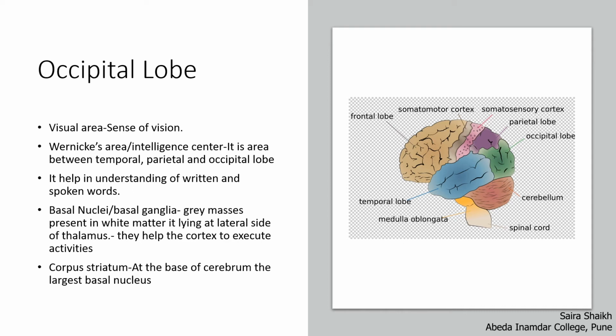Occipital lobe also has basal nuclei or the basal ganglia. These ganglia are a gray colored mass present in white matter. They lie at the lateral side of the thalamus. They help the cortex to execute activities. Corpus striatum is present at the base of the cerebrum. It is the largest basal nucleus.